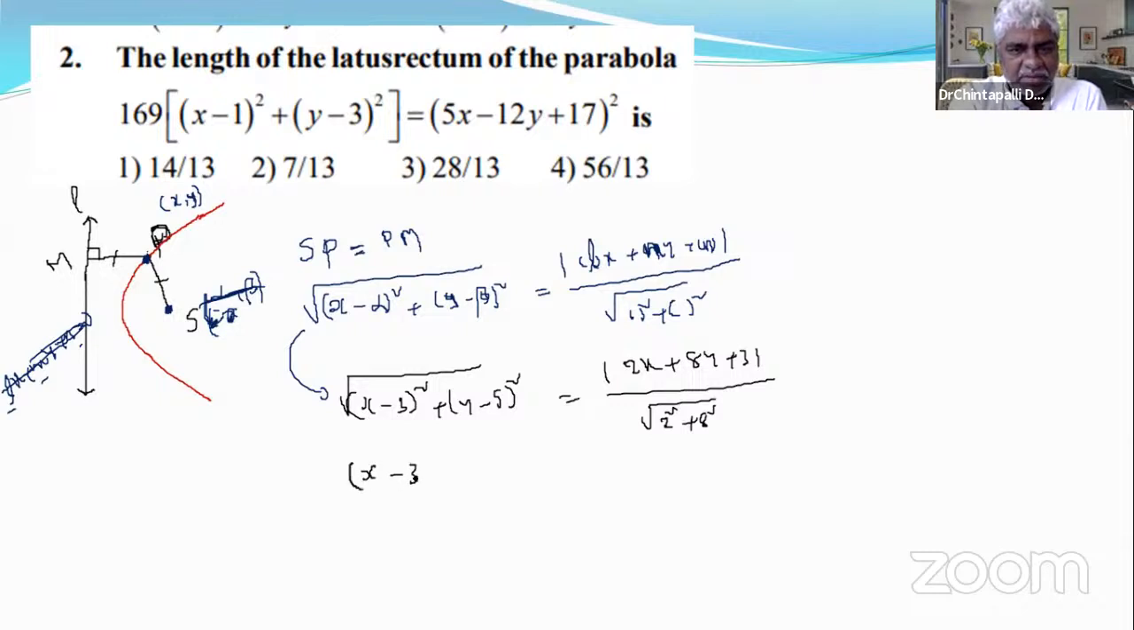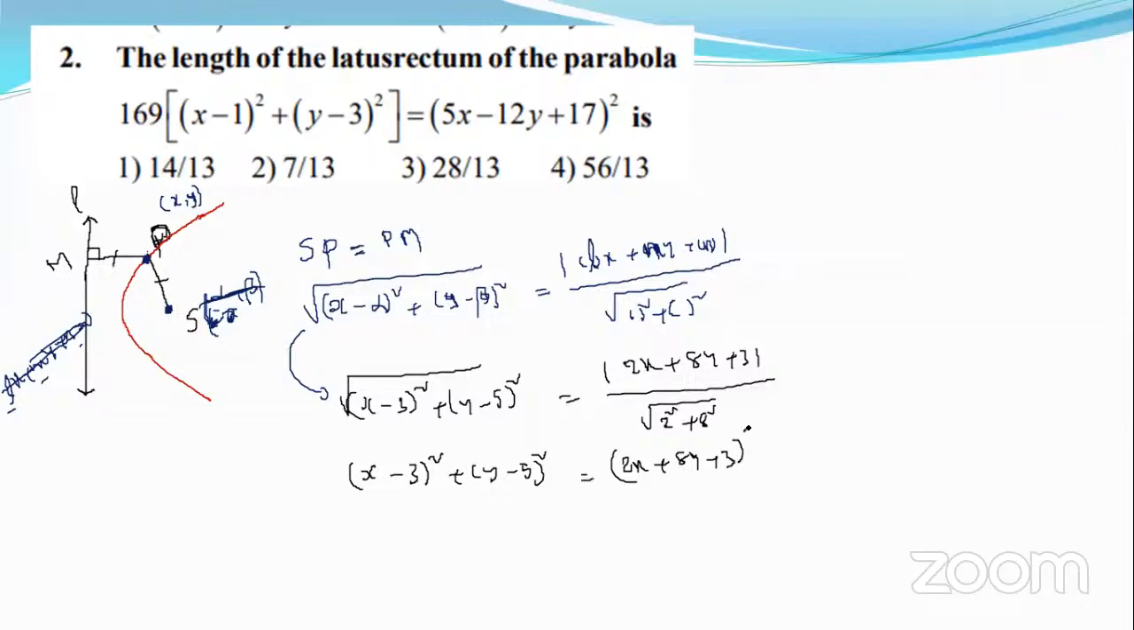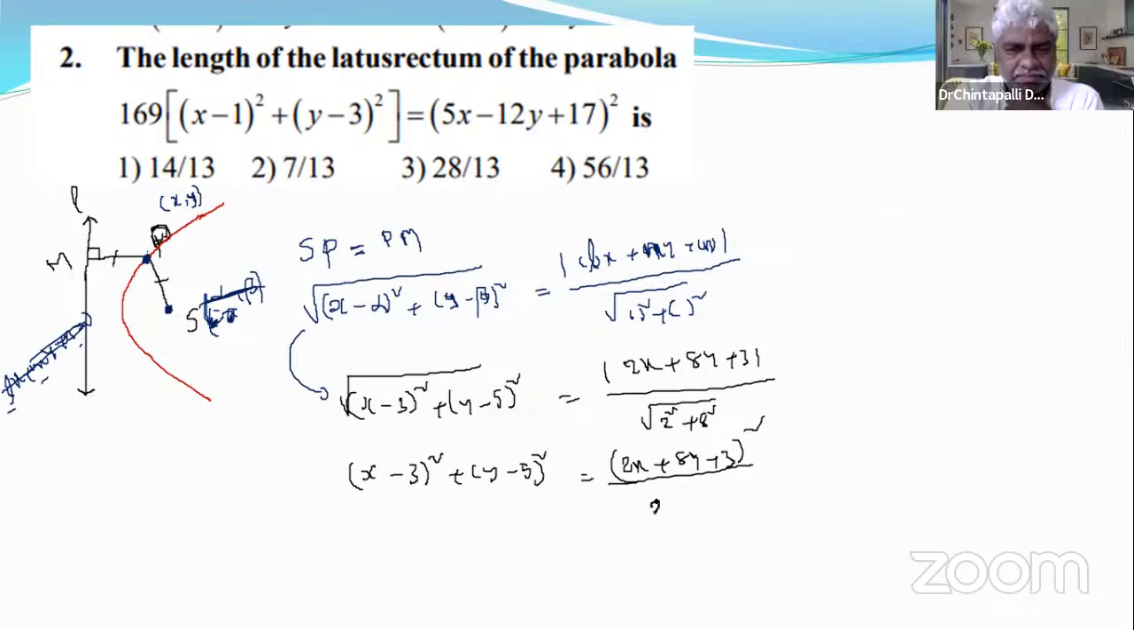on both sides, it becomes (x minus 3) whole square plus (y minus 5) whole square is equal to (2x plus 8y plus 3) whole square by 4 plus 64. No root, we are squaring on both sides. 2 square plus 8 square, right?